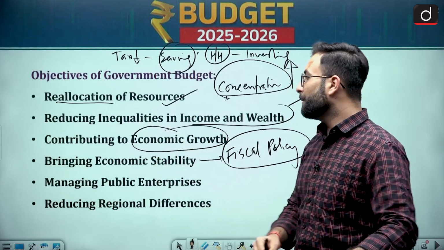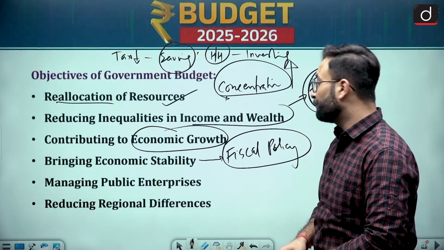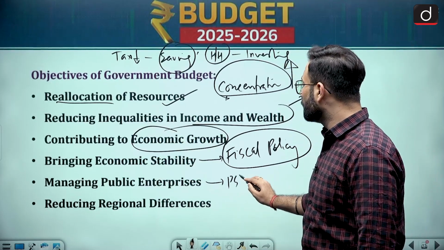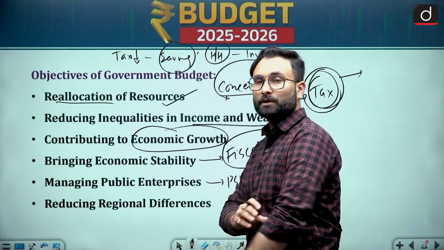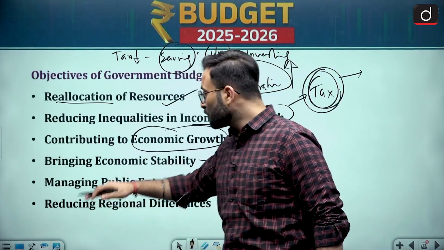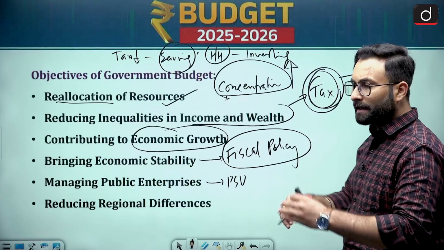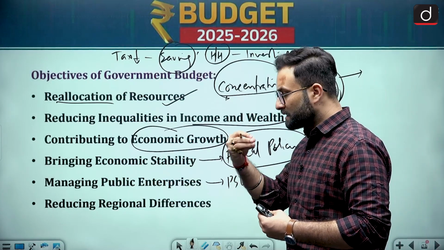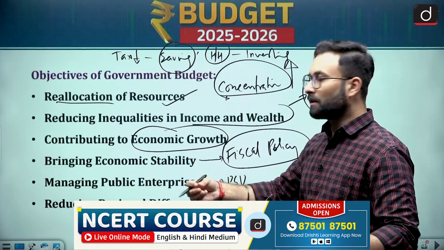Okay, coming to the next one, managing public enterprises. Obviously, we have PSUs. PSUs are giving you dividends. Okay, otherwise you can go for investment, disinvestment. So that will also be done during the budget document. They will tell you what will be the path on which government will be walking.